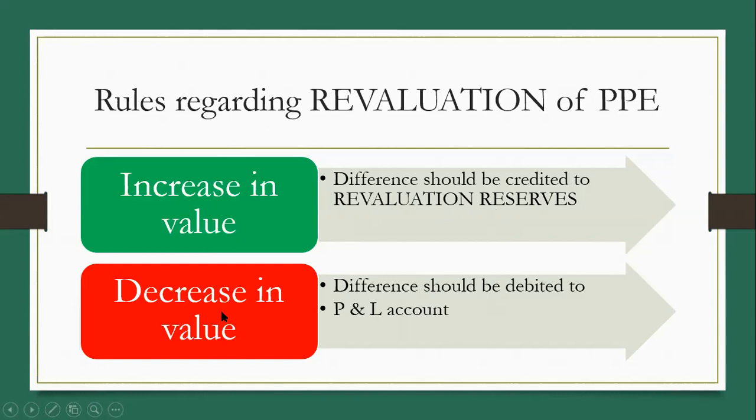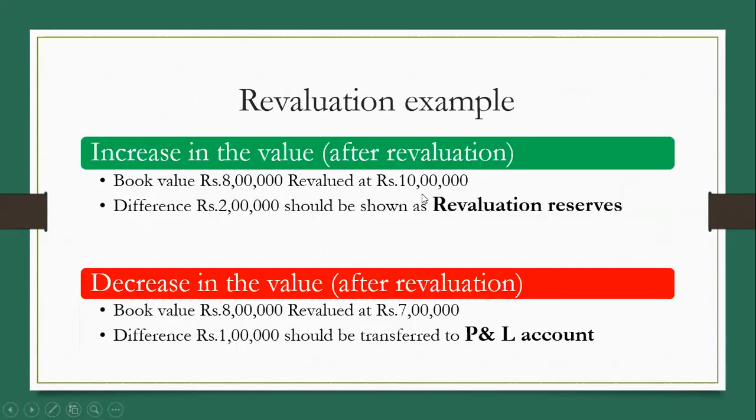And next is decrease in the value. If the value of the asset decreases after revaluation, then the difference should be debited to the P&L account. Even if it is an unusual loss, we cannot carry forward the loss. It should be transferred to the P&L account itself. So when there is an increase, show it as revaluation reserves, and when there is a decrease, transfer it to the P&L account.